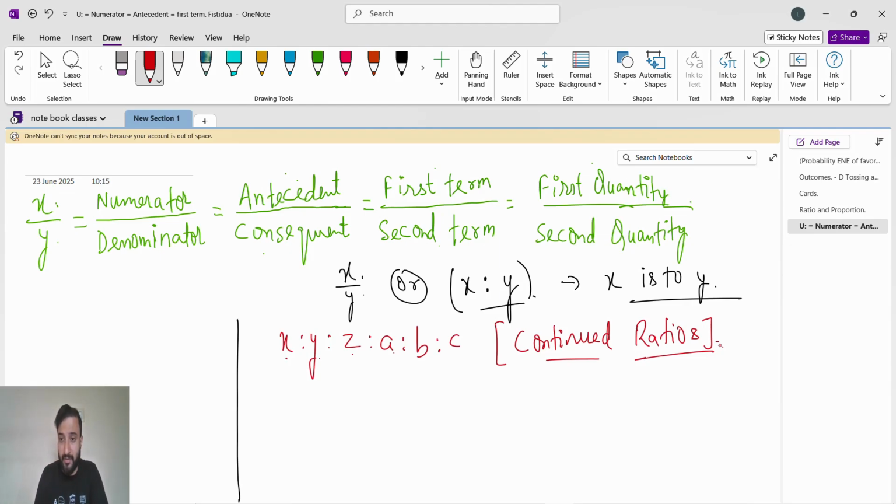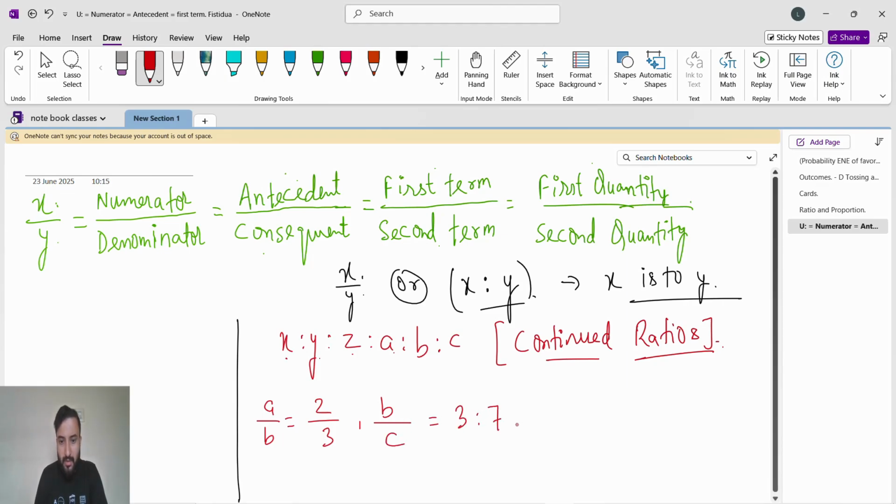First, understand the trick for continued ratio. See how they will ask the question. Suppose they say a by b is 2 by 3, b by c is 3 by 7, and you have to find a is to b is to c. This is a continued ratio a b c. You have to find all. This is easy, guys.